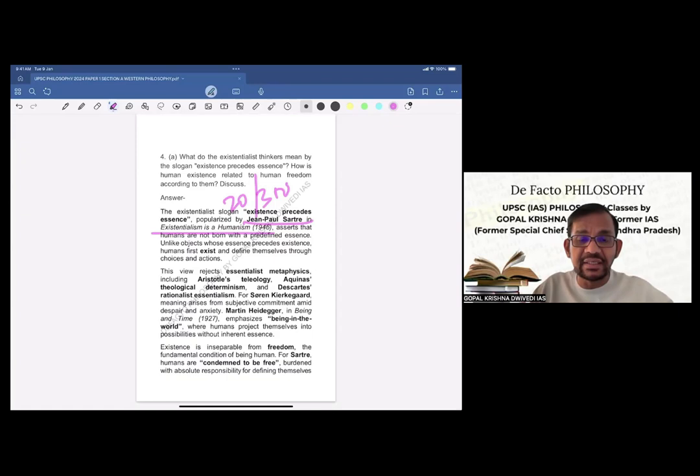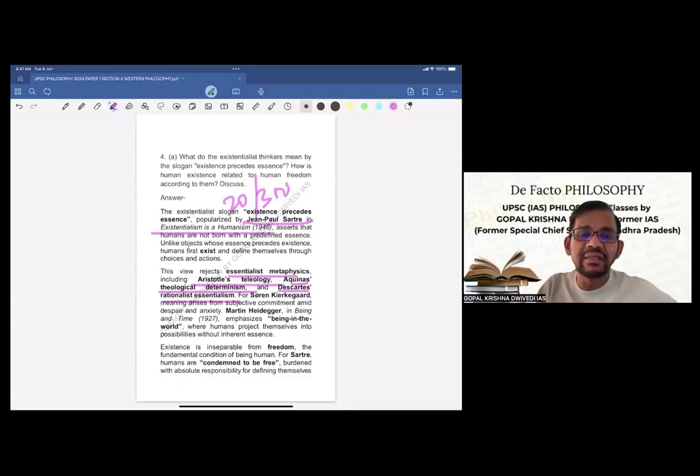Now, this view rejects essentialist metaphysics, including Aristotle's teleology, Aquinas' theological determinism, and Descartes' rationalist essentialism. So this view that existence precedes essence is opposed to essentialist metaphysics. Aristotle's teleology, Aquinas' theological determinism, and Descartes' rationalist essentialism are basically subcategories of essentialist metaphysics, if you can say. So this view straightaway rejects that essence precedes existence. Here it is existence precedes essence.